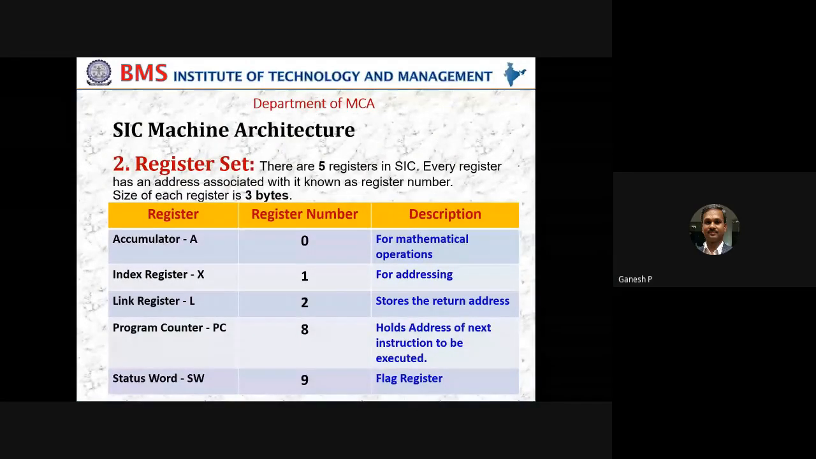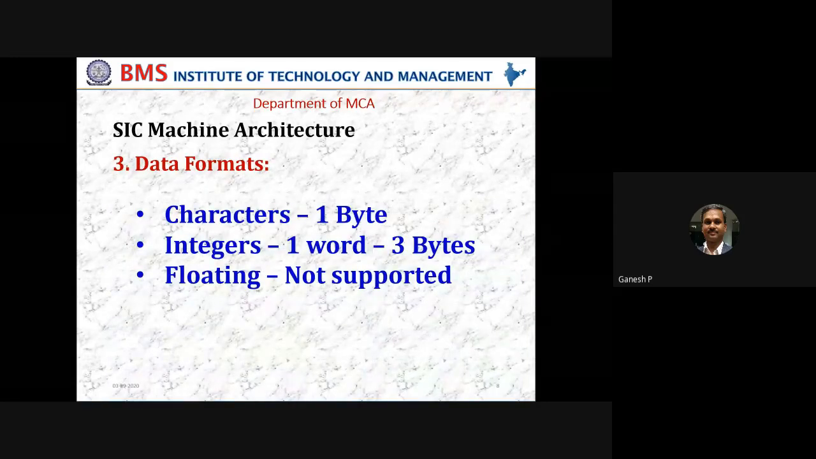Next. We have discussed about memory, we have discussed about the register set. So what next do we have? We have data formats, meaning your data types. What are the data formats supported by SIC? SIC supports only two data formats: characters and integers. It will not support anything beyond that. So no floating, no double, nothing. It's only characters and integers. The size of a character is 1 byte, which you are all aware of, and it is the same with SIC also. But look at the integers. Integers here will take 3 bytes.